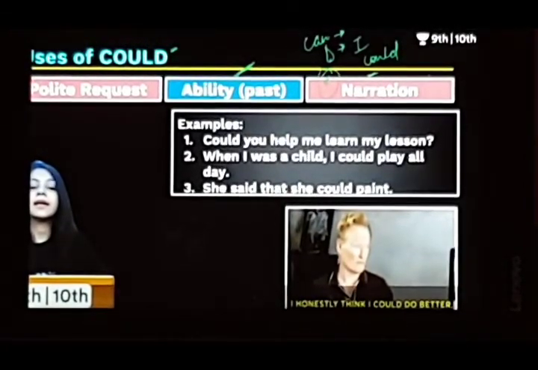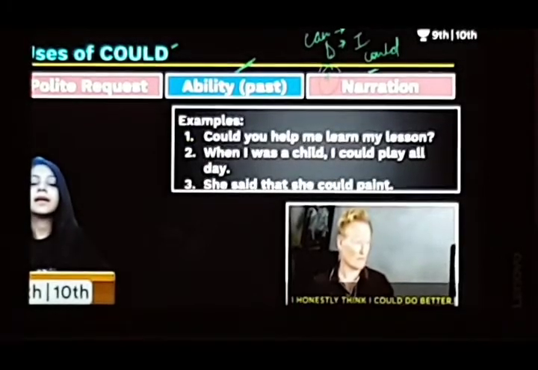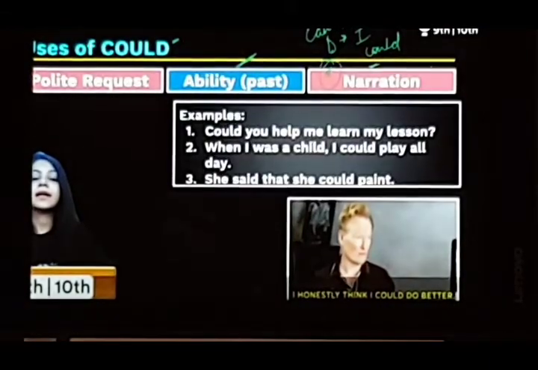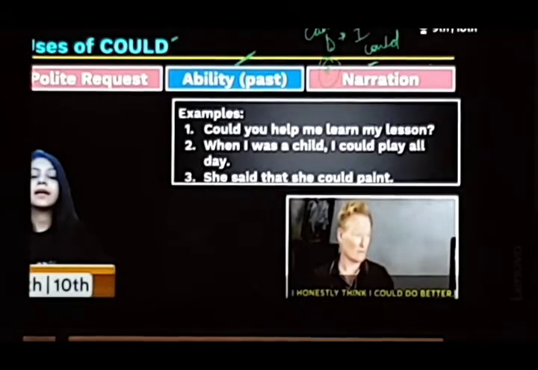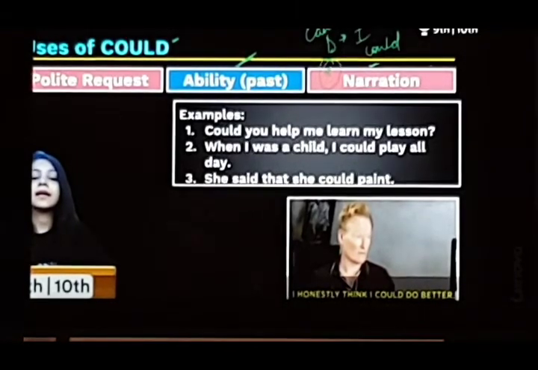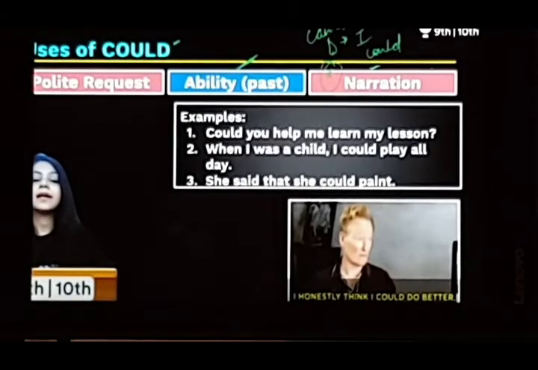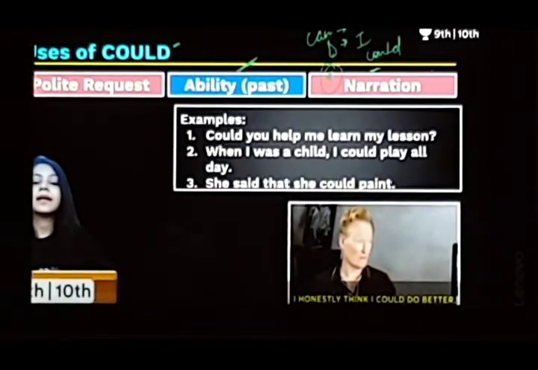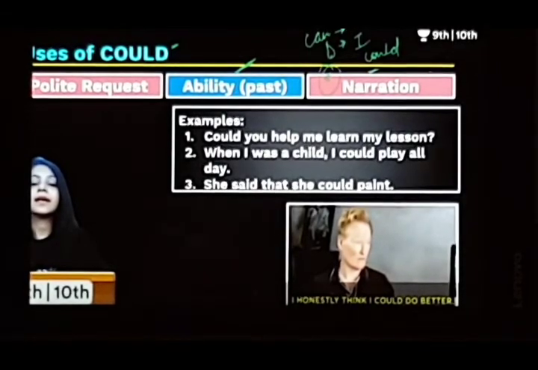So it is an informal situation. But if we want to make a very polite request, and if we want to keep it formal, then we have to use could. So in formal situations we can use could, but in informal situations we can use can. And again it tells us about ability, but in the past. And narration, when we use direct and indirect speech, can is changed into could.